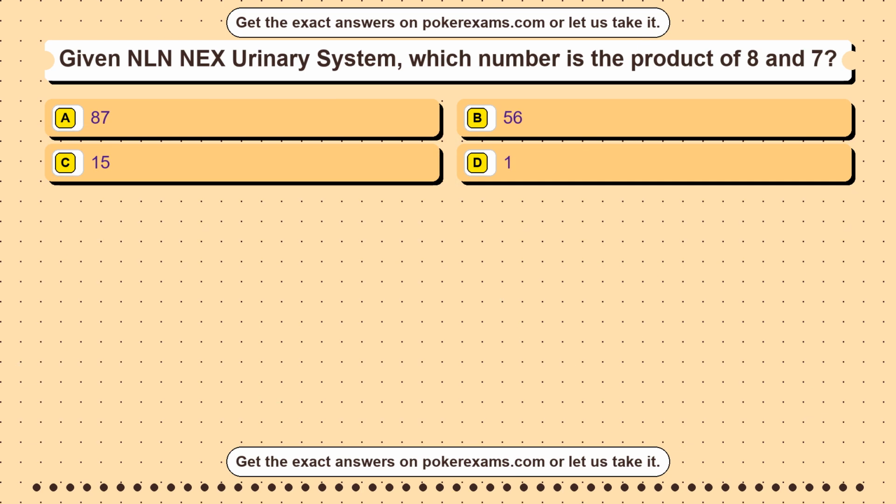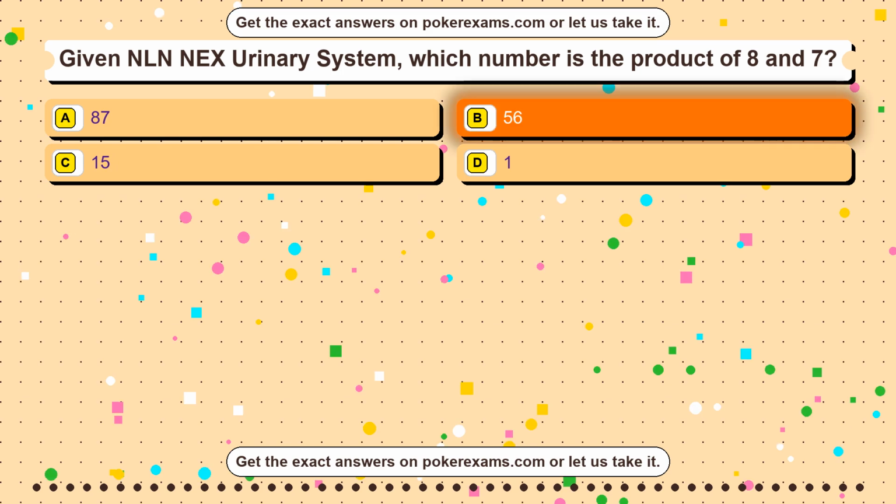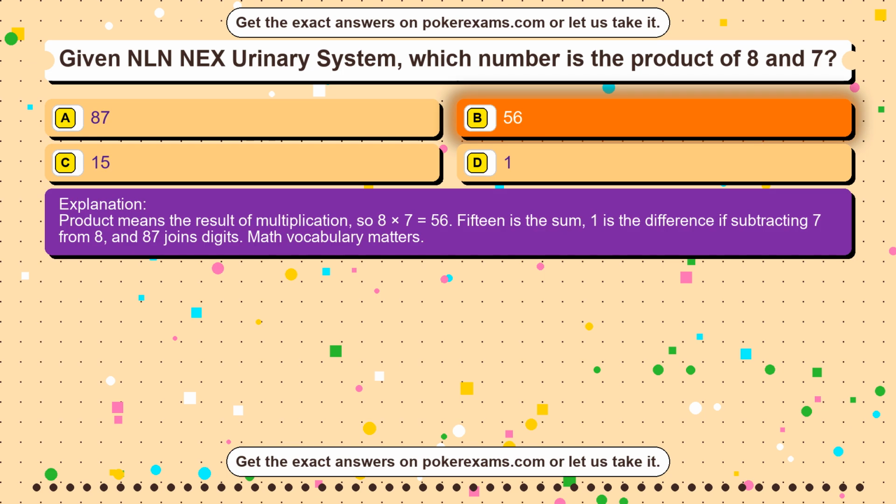Question 28. During GED Social Studies Review, which value equals 3x when x equals 7? Option A, 73. Option B, 10. Option C, 21. Option D, 37. The correct answer is option C. Substituting 7 for x gives 3 times 7 equals 21. Option A adds 3 and 7, while options B and D place digits together instead of multiplying. Algebra questions often require direct substitution.